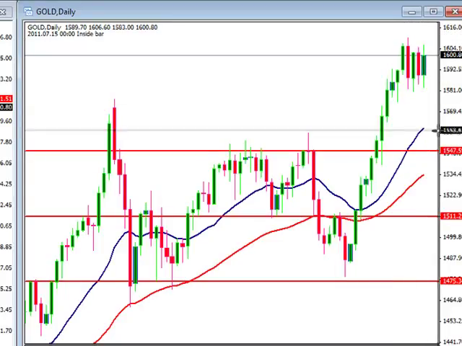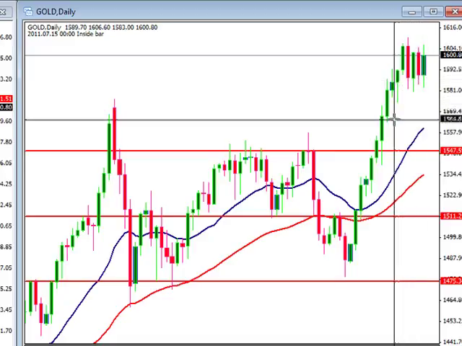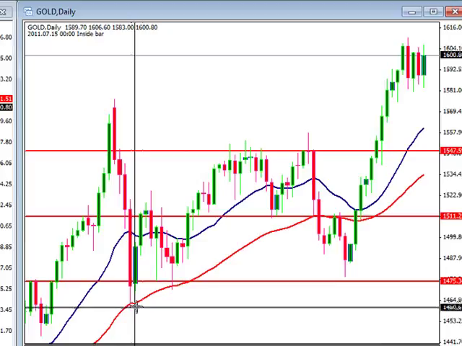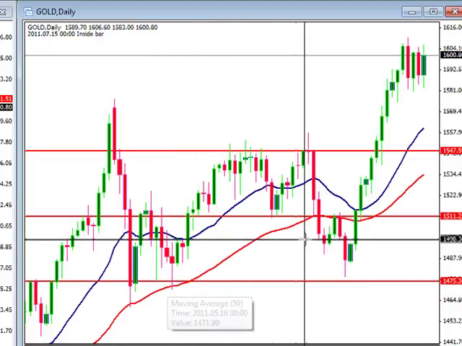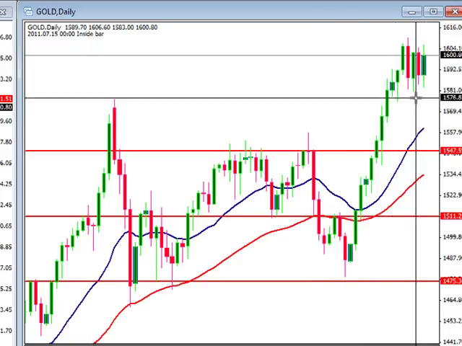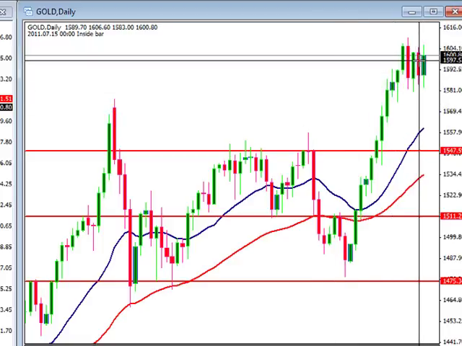We have our moving average coming up. It's nice to get rid of the air. For the most part, every time we've come to the 50 moving average, you might have taken a little heat, but that's been a buying opportunity. So we're just going to continue to let this consolidate.